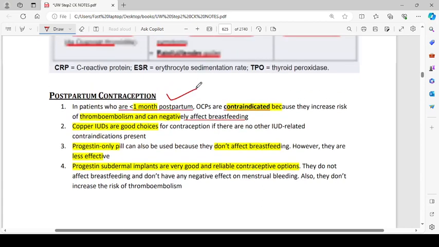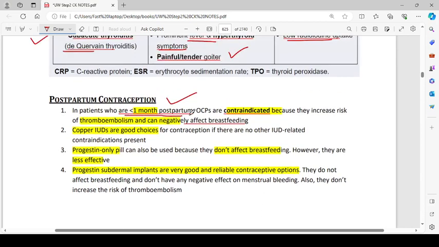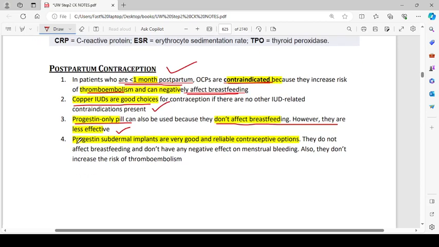Postpartum contraception. In patients who are less than 1 month postpartum, oral contraceptive pills are contraindicated because they increase the risk of thromboembolism and can negatively affect breastfeeding. Copper intrauterine devices are good choices for contraception if there are no other intrauterine device related contraindications present. Progestin-only pills can also be used because they don't affect breastfeeding; however, they are less effective. Progestin subdermal implants are very good and reliable contraceptive options. They do not affect breastfeeding and don't have any negative effect on menstrual bleeding. Also, they don't increase the risk of thromboembolism.